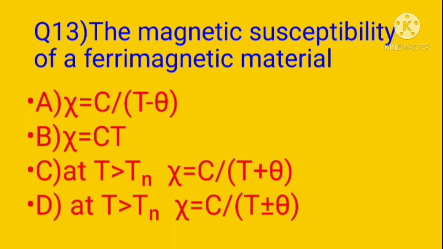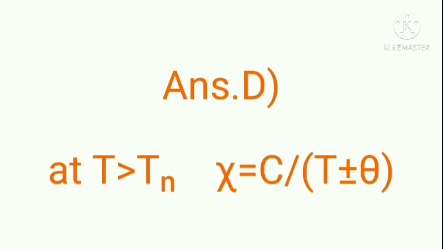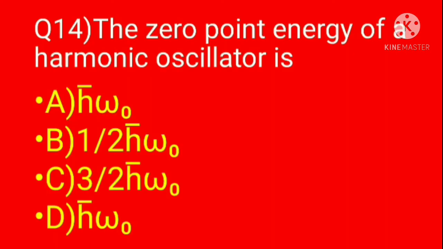Here option A represents ferromagnetic, option B is not related to this question, option C represents antiferromagnetic, so options A, B and C are eliminated. Hence the correct option is D: T greater than Tn, chi equal to C divided by T plus or minus theta.